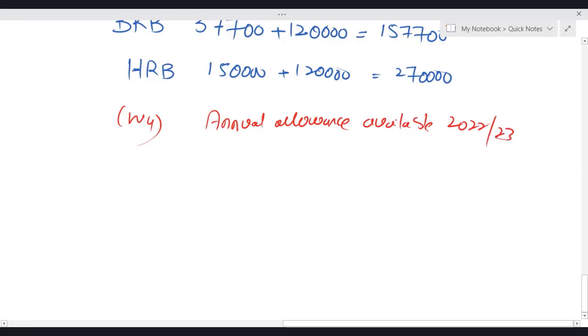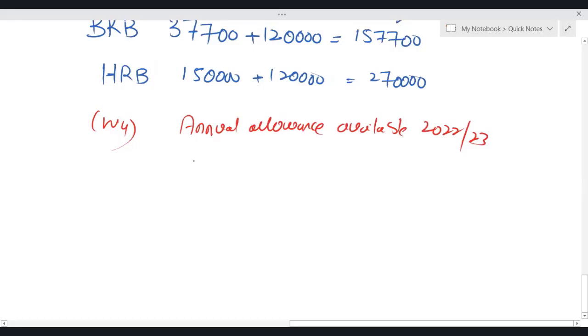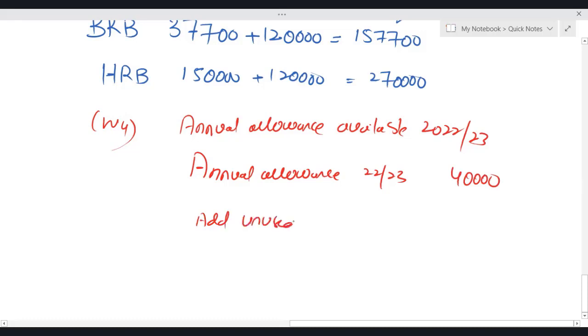Annual allowance available in 2022-23. We have annual allowance of 22-23, that is 40,000. Let's add unused annual allowance also.